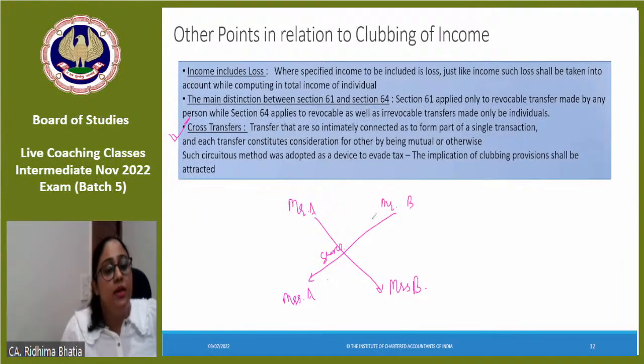So they acted smart and what did they do? Mr. B gave shares to Mrs. A, and Mr. A gave shares to Mrs. B as a gift.